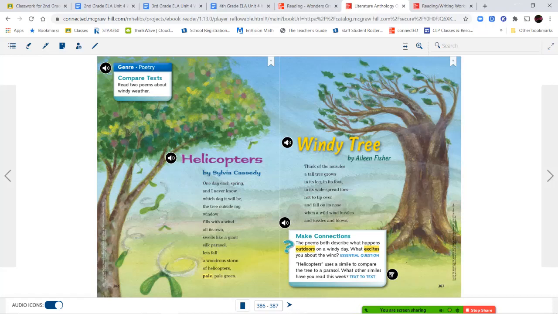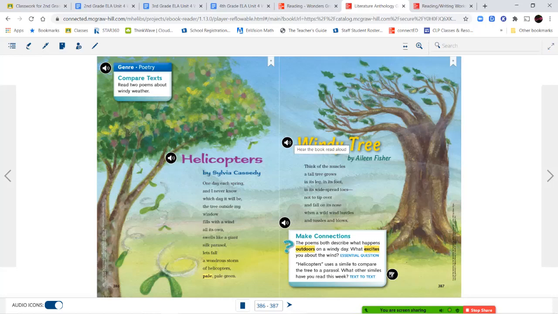So over here, we're comparing what's falling from the tree, which are these little leaves, to helicopters, right? So we're seeing more similes there. We're also seeing the wind fills all its own and it swells like a giant silk parasol. So we're comparing the wind in the tree to a silk parasol.